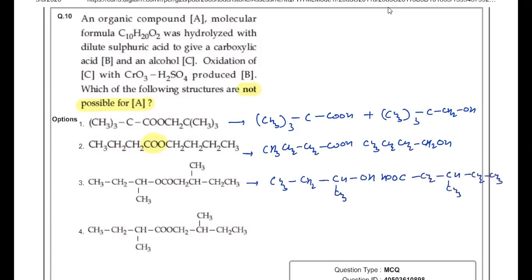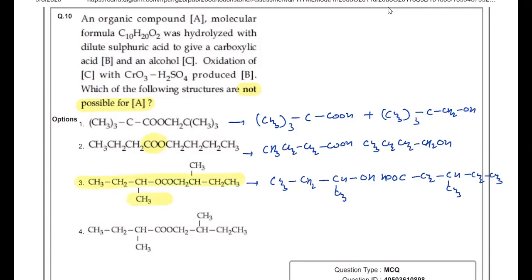Now you can see that oxidation of the alcohol will not give the carboxylic acid, because in the carboxylic acid the total carbons are 1, 2, 3, 4, 5 and 6, whereas in the alcohol it is 1, 2, 3, 4. So the number of carbons is not matching. That means this is the answer. So we can simply write the answer for this question as the third one.